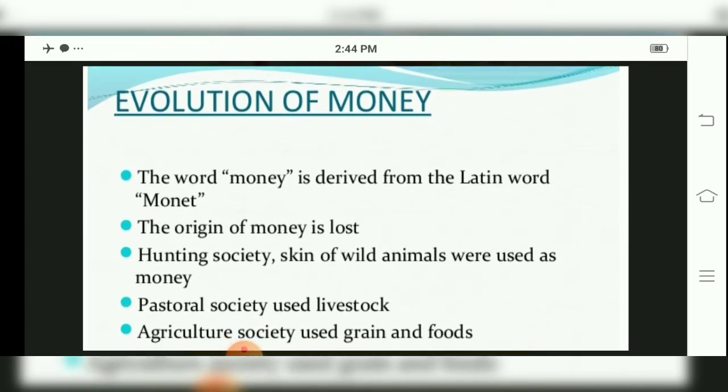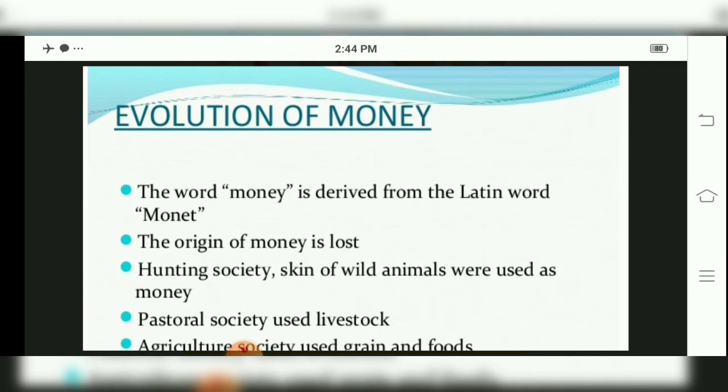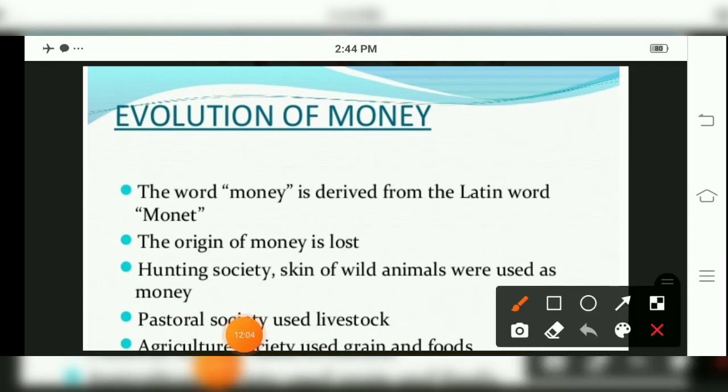So whatever luxurious things, comfort zones, basic necessities, we can purchase by money. Now how the evolution of money came into existence, we'll see. Evolution of money means how the word money was derived, or how money came into our society. The word money is derived from the Latin word moneta, children, and the origin of money is lost.